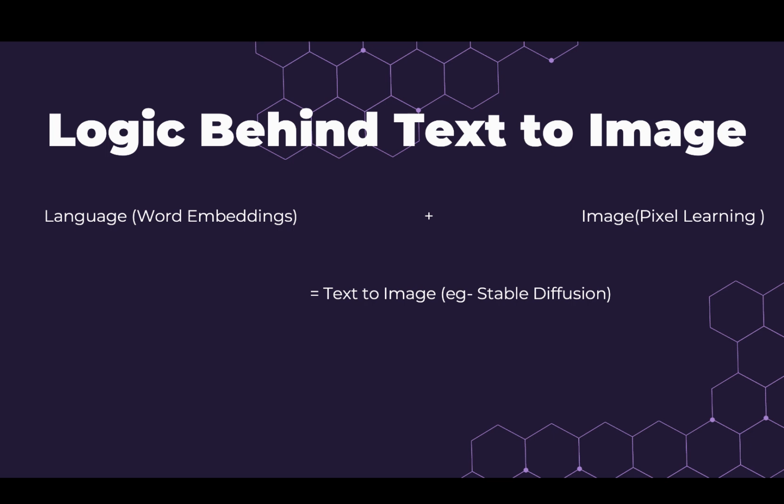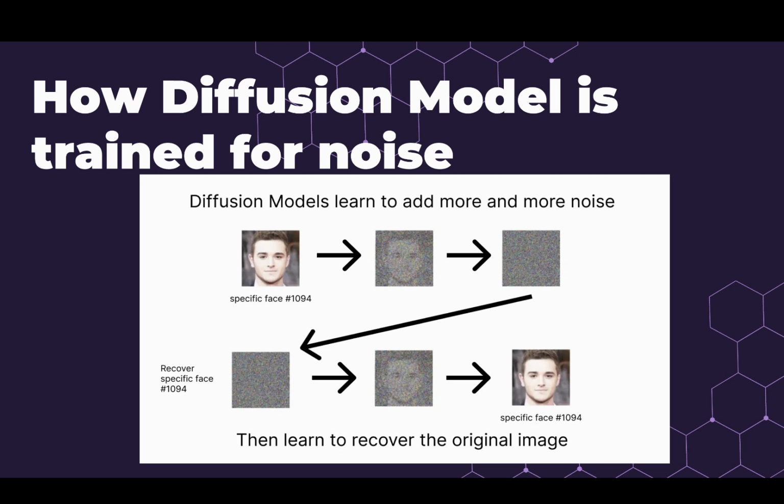Fine. Now let's move to the next thing: how the diffusion model is trained for noise. Prior to this, let me introduce that a diffusion model is basically used for image creation, text to image creation. We can see here several images of a man. The first image is the original image. Then we ask the generative AI to add some noise over it, so it blurs. Then we add further noise over it, and it completely blurs. Now on the second horizontal line, we will see the completely blurred image.